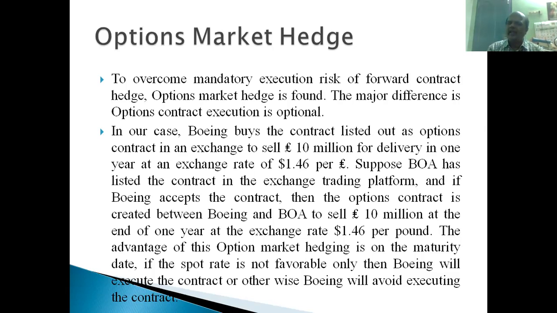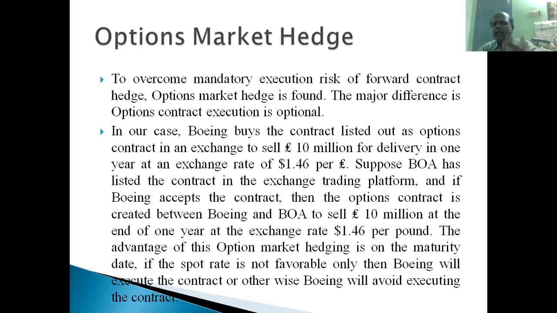So they want to create a contract. They see the options contract available. What are the options contracts listed out? Bank of America has listed out an option contract. A put option means selling the underlying asset. A currency put option means selling the currency, right? So Bank of America has listed one contract in the exchange.